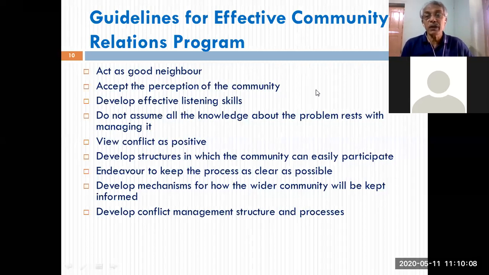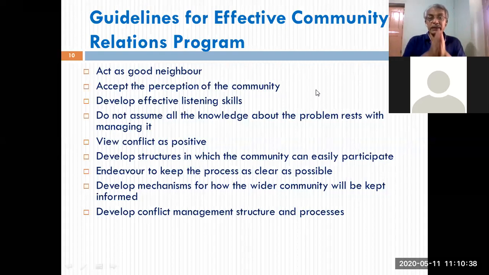Accept the perception of the community. The organization might be a big organization, a big entity with a lot of resources, expertise and experience, but it should not assume, right? It should not take for granted that whatever it knows, whatever it thinks is right for the community, is right. It need not be. The organization might fail in capturing the mood, the needs, the requirements, the priorities of the community.